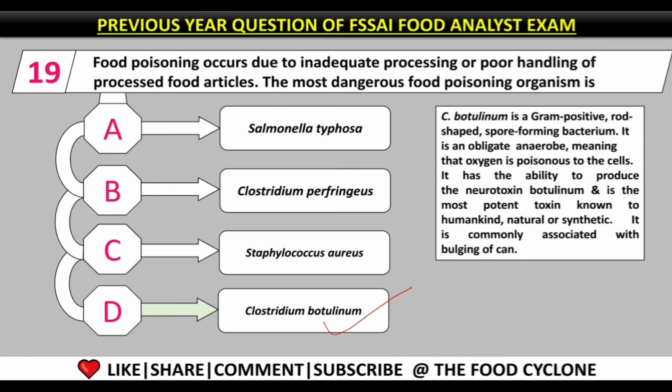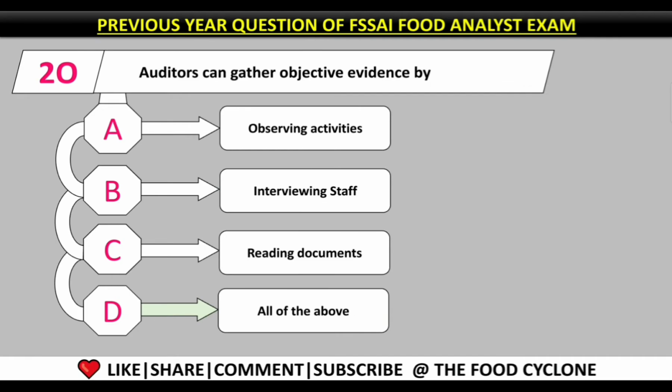And the reason why it is called the most poisonous microorganism is that it produces a neurotoxin known as botulinum, and it is the most potent toxin known to humankind, natural or synthetic. In food processing industries, Clostridium botulinum is mostly associated with canned products, and bulging of cans is basically due to Clostridium botulinum.